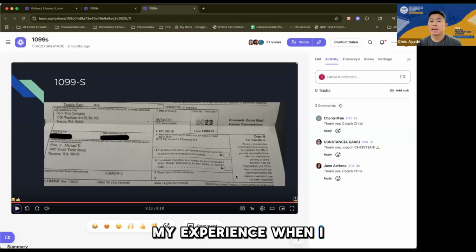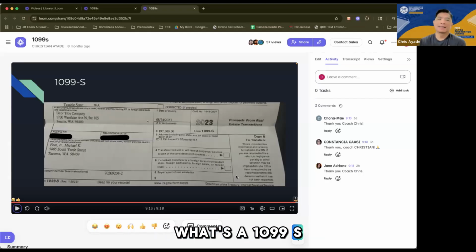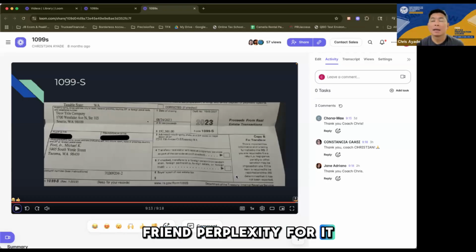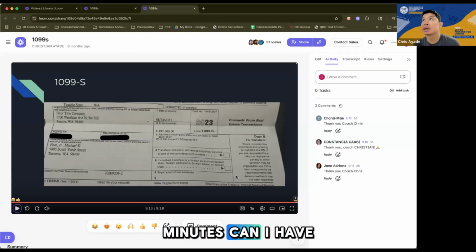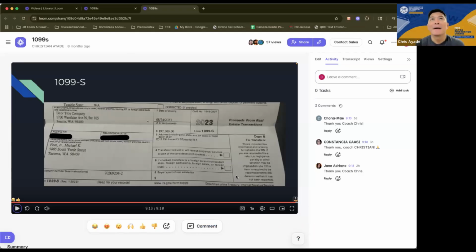My experience when I got one for the first time was that I was surprised. Like, what's a 1099-S, right? I had to use, of course, my best friend Perplexity for it, because again, it's not that common. All right, so that's about it for the material. It was 9 minutes, and we made it 1 hour. But let's go to your questions.